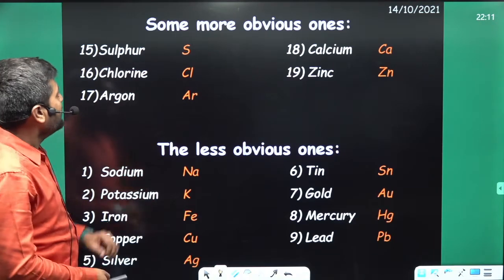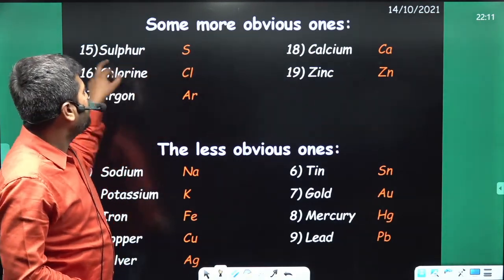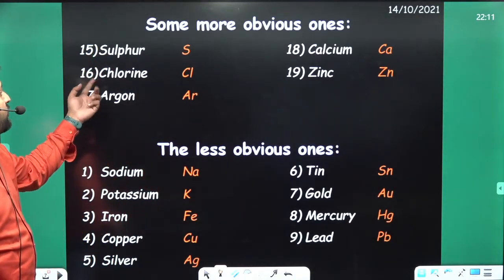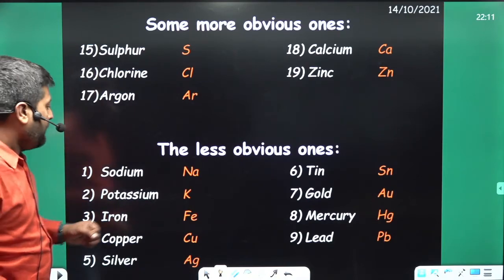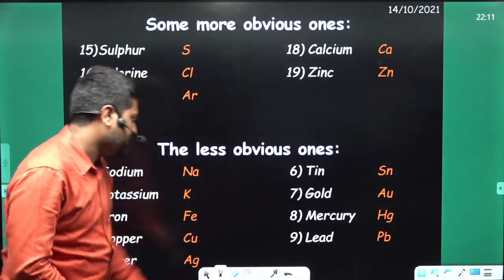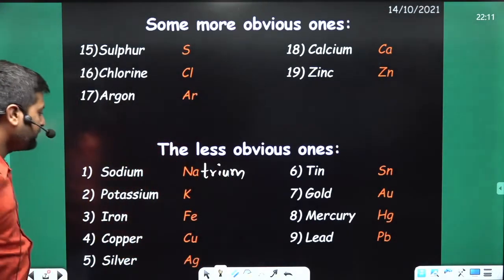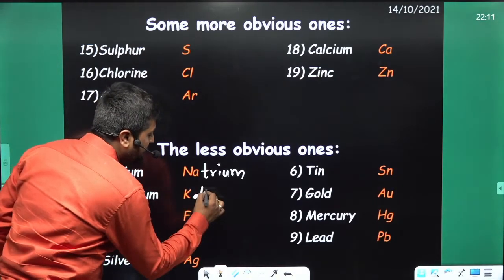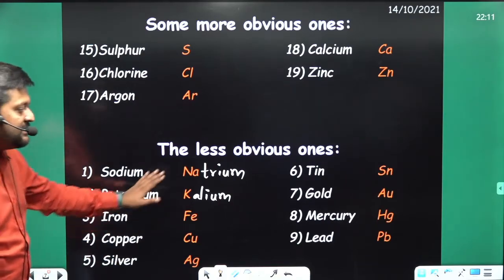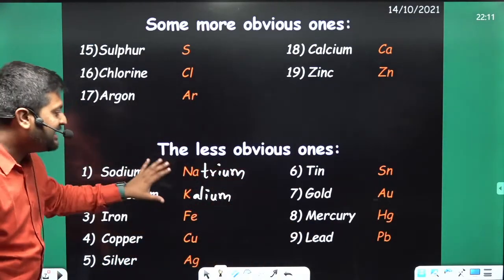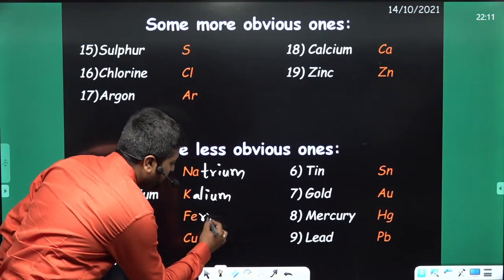So the abbreviation we use here is the first letter, or a collection of two letters, from their names. But for these, the names are Latin names. Like sodium is natrium, so Na. Potassium is kalium, so the symbol of potassium is K. So these are the Latin names. Iron is ferrum.